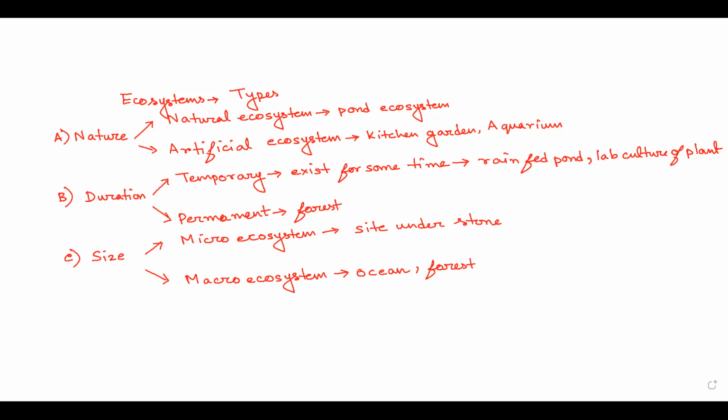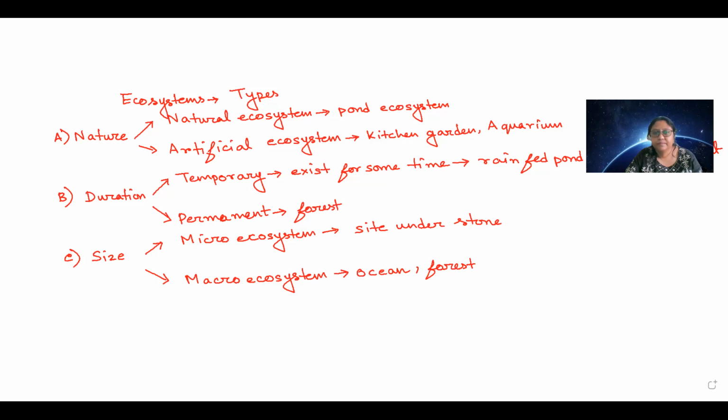Is it all right, beta? Is it understandable? Can we move ahead? Abhi, please confirm. Ma'am, yes, I am having one doubt. Yes, definitely. Ma'am, that lab culture of plant can come in artificial ecosystem because it is man-made. It can be, it can be. It is falling under both the criteria. It can be artificial. That's why I told you, it depends on which parameter I am classifying it, it can be part of different types of examples. Okay, ma'am. Okay, so we will move ahead.